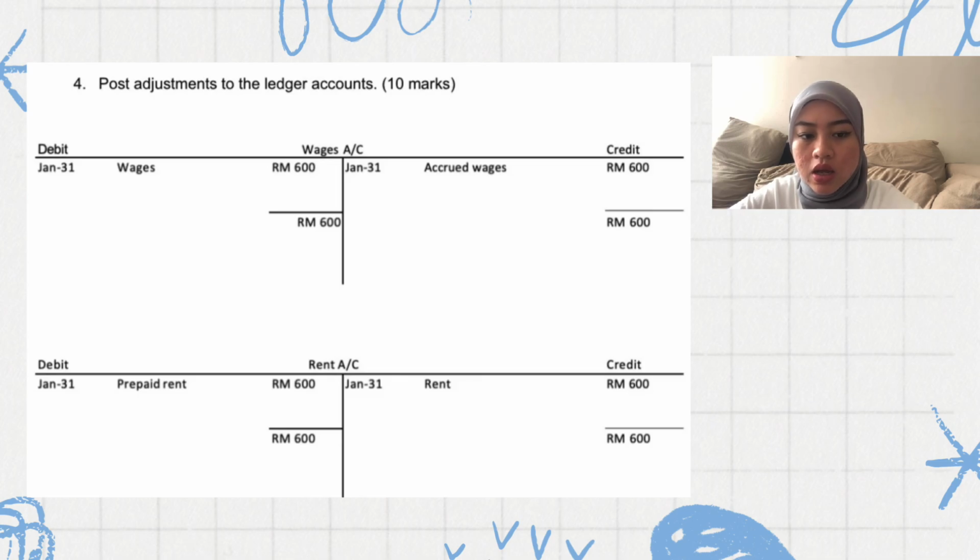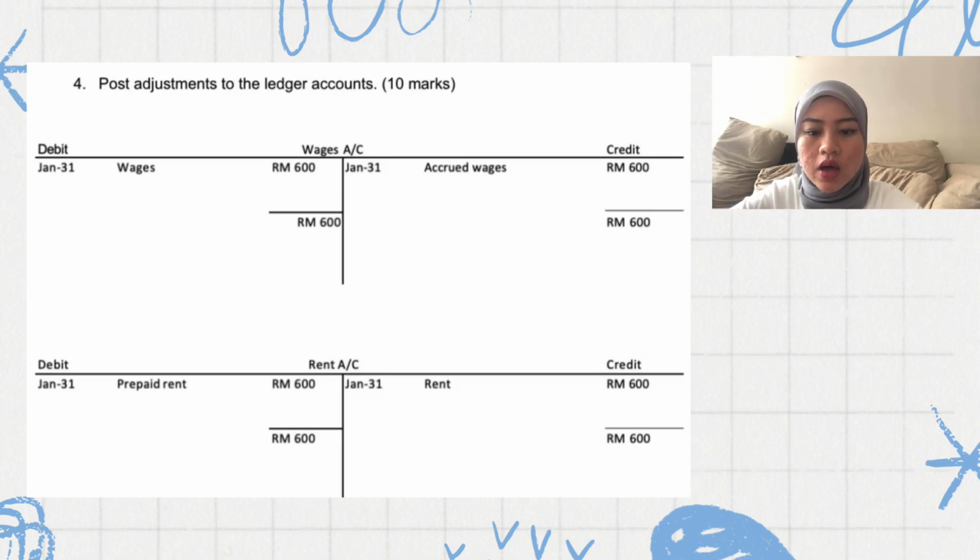On the debit side, we put wages RM 600 because it's an expense, and on the credit side, January 31st, accrued wages RM 600 because it's a liability. Basically, we just have to put the journal into the ledger account.